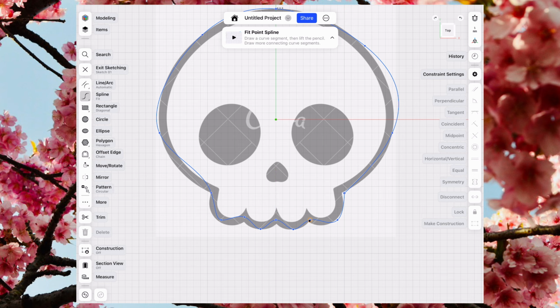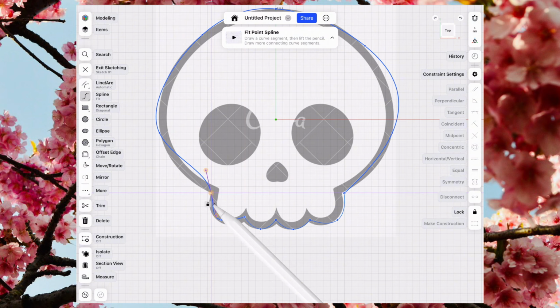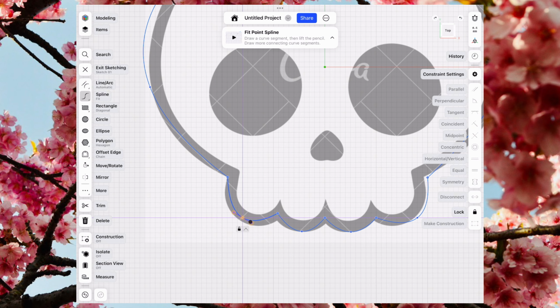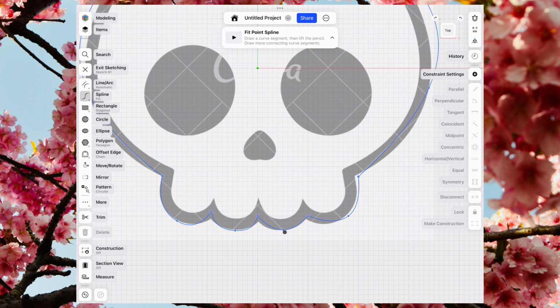To create a sharp corner, click on one of the nodes sitting on a tooth edge, then select the sharp corner icon. This will turn that smooth curve into a sharp point. Repeat the same process for each of the nodes along the teeth so that they all look sharp and defined. When that's done, you can shift your focus to the curved parts of the outline. Click on a curved node, and you'll see options to either sharpen or smoothen the curve. You'll also be able to adjust its handles to fine-tune the angle and flow of the curve.